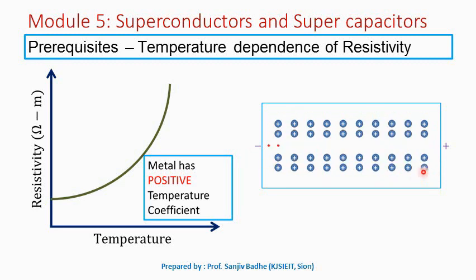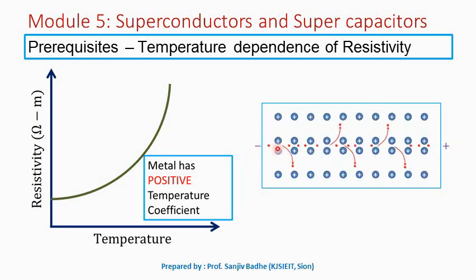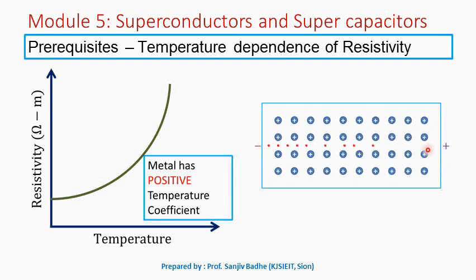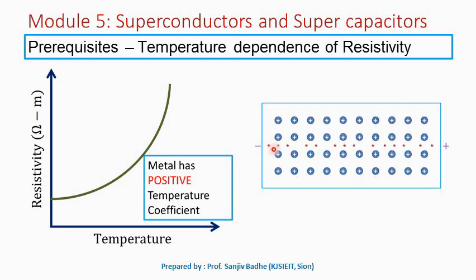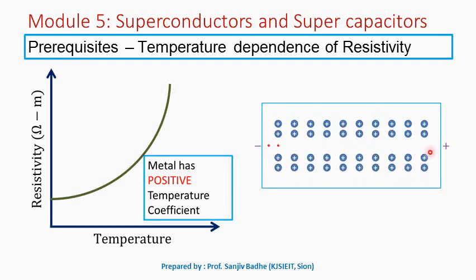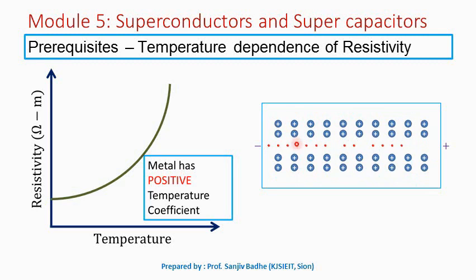When we apply an electric field, there is a direction to the flow of electrons, and electrons start moving in the direction opposite to the direction of the electric field due to the electric force F acting on them. As these electrons move, they will collide with the vibrating ions.